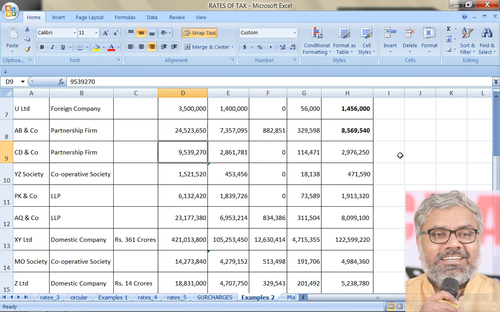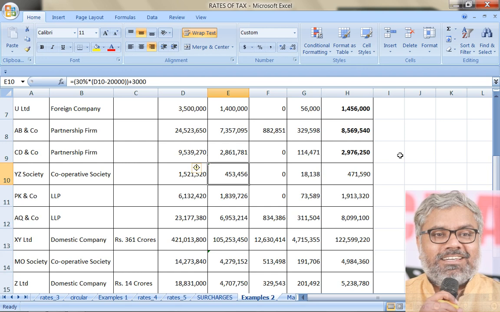CA Co. income is only 95 lakhs, did not exceed 1 crore. But 30% tax rate is there. Surcharge is not there since income did not exceed 1 crore. Cess is common. Final tax liability is 29 lakh 76,250.